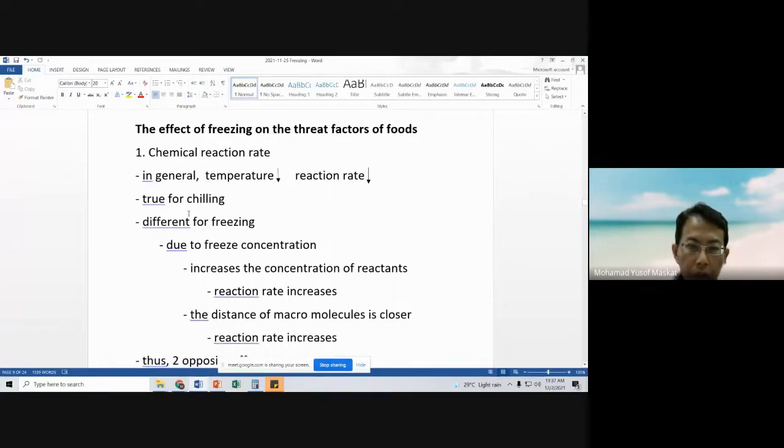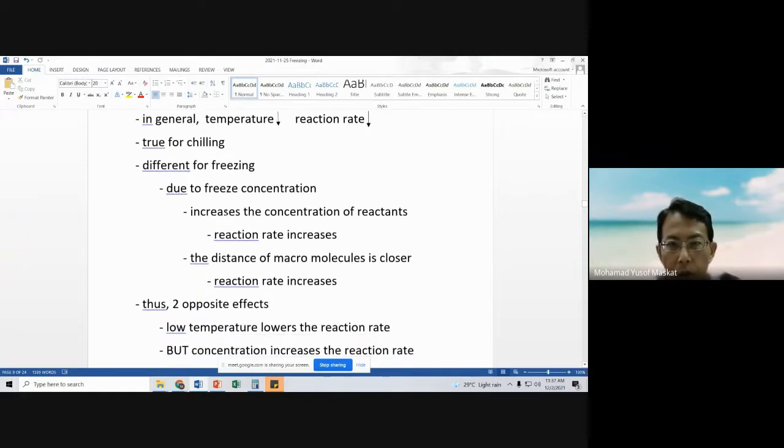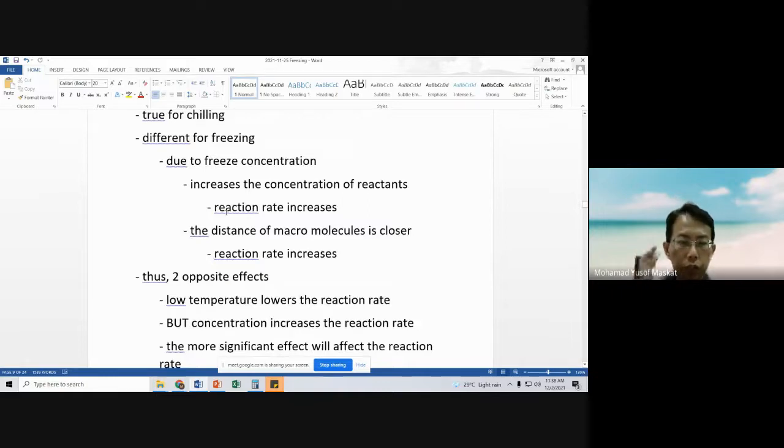Let's look at the first threat, that is chemical reaction. In general, when we reduce our storage temperature, the reaction rate is also going to be lower. This we already know when we discussed chilling. But when we reduce it further, what will happen? Is it still going to be the same, or are there differences?